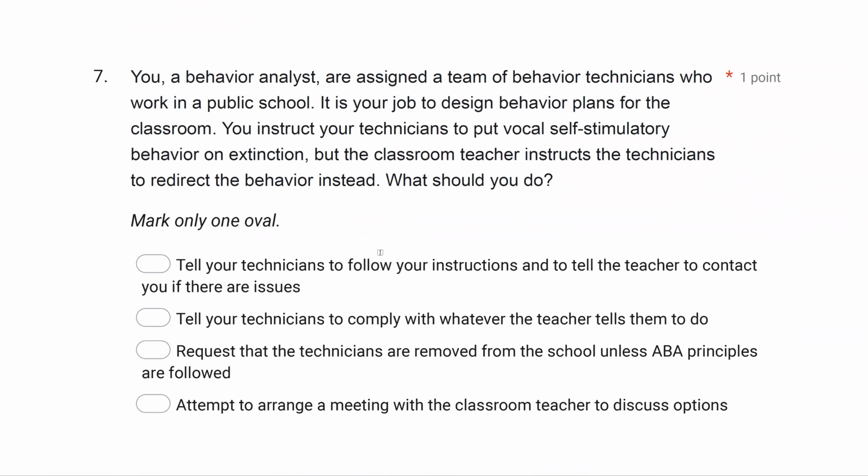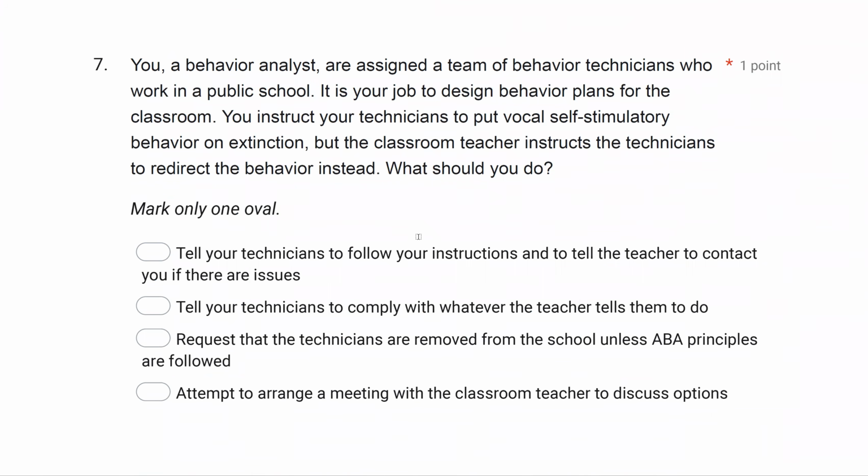Question 7: You, a behavior analyst, are assigned a team of behavior technicians who work in a public school. It is your job to design behavior plans for the classroom. You instruct your technicians to put vocal self-stimulatory behavior on extinction, but the classroom teacher instructs his technicians to redirect the behavior instead. What should you do?